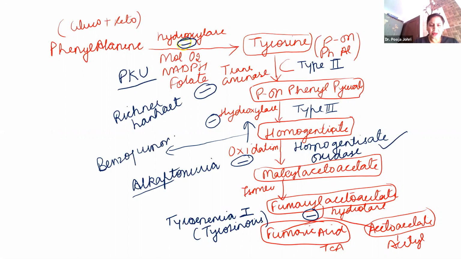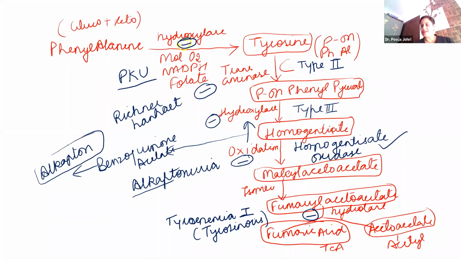benzoquinone acetate, and this benzoquinone acetate will be converted into alkapton type of substances. And the urine turns black on exposure to air. When it is standing as such, urine will turn black. Why?